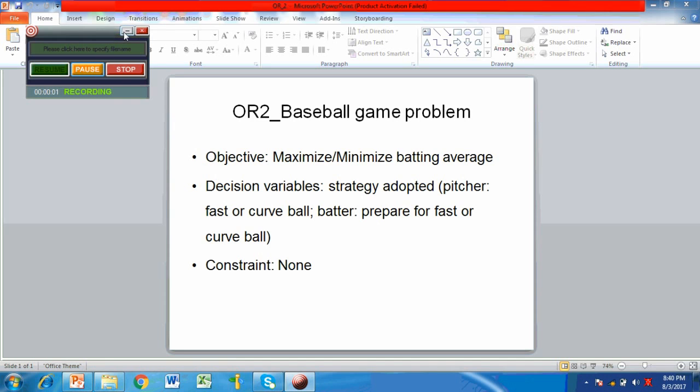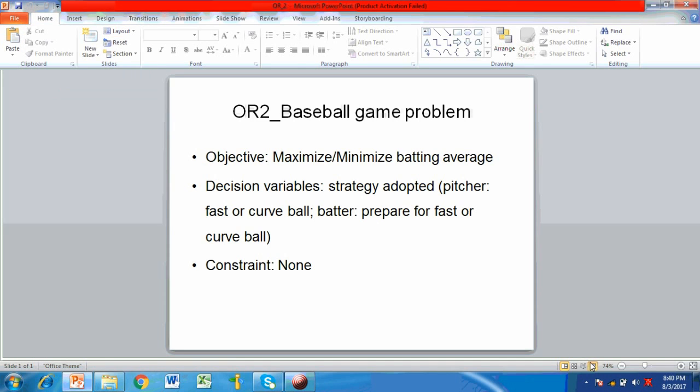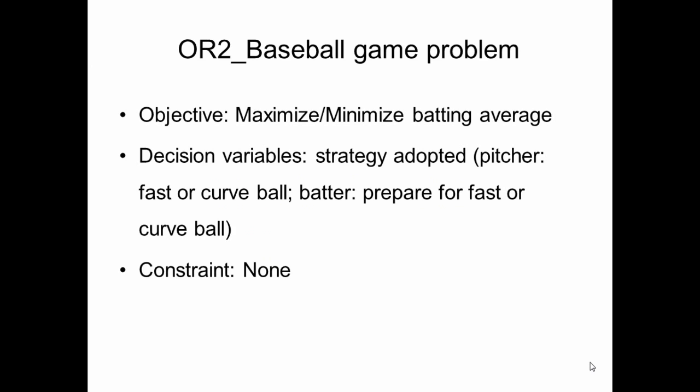We look into a unique OR formulation which requires accurate interpretation of the objective. In a baseball game with a batter and a pitcher, the objective for the pitcher is to minimize the batting average, while the batter wants to maximize the batting average. This cannot be constructed as an OR problem, but we will try to see how the interpretation is realized.